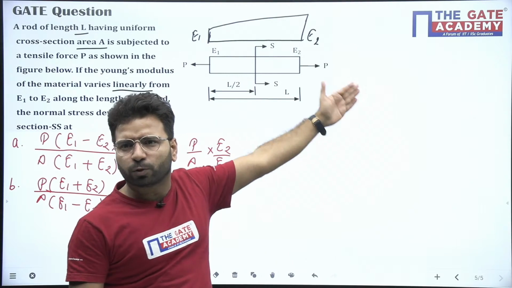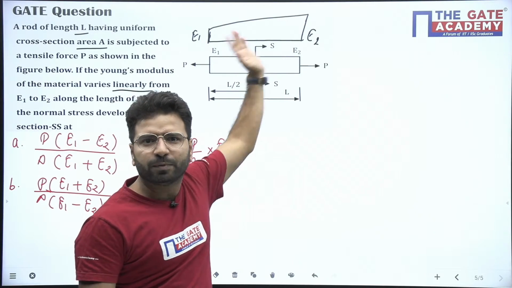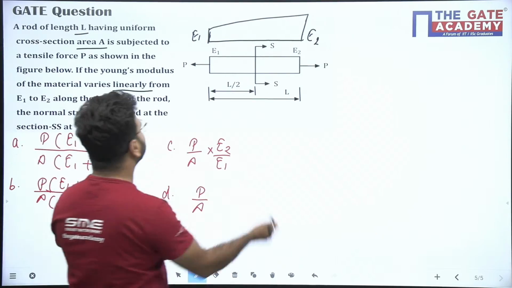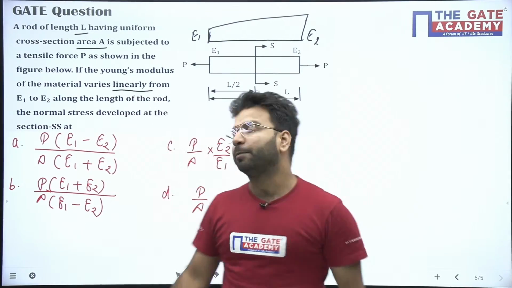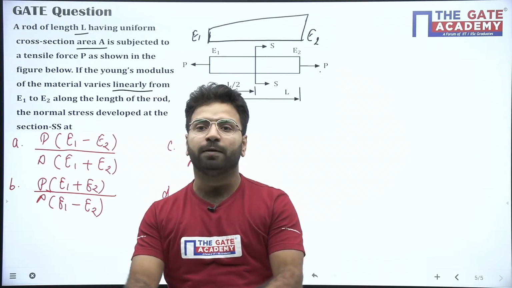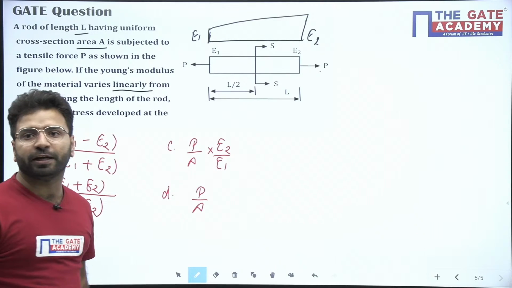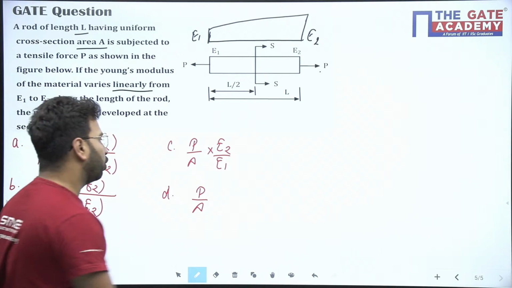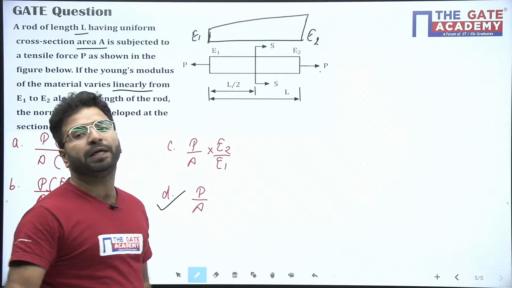Is the load changing from this end to this end, or is the area changing? No. The question says it's a uniform area, which means the area is A everywhere. If the load here is P, here it's P. Definitely the load is P along the bar also. So what will the option be here? Blindly, the answer will be option D. P upon A.